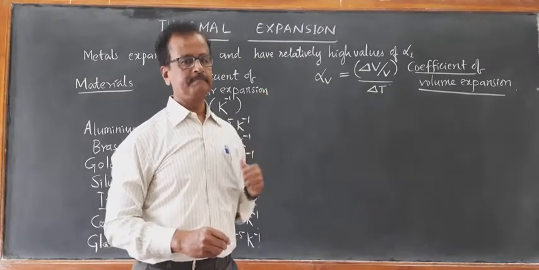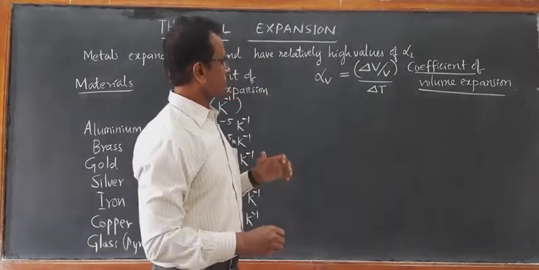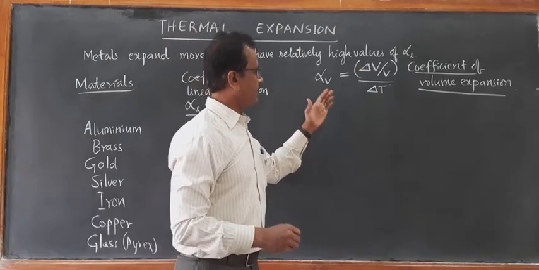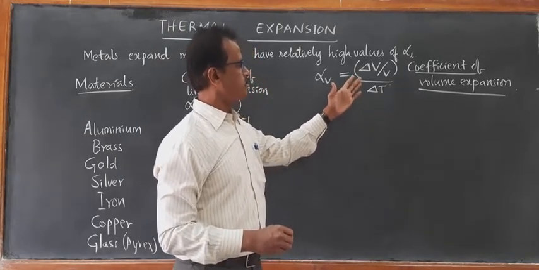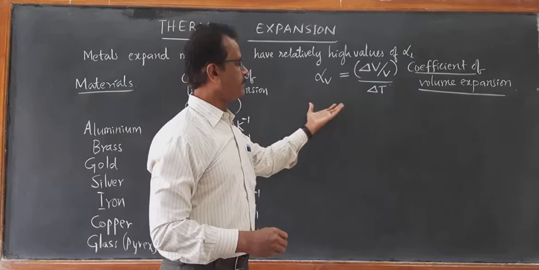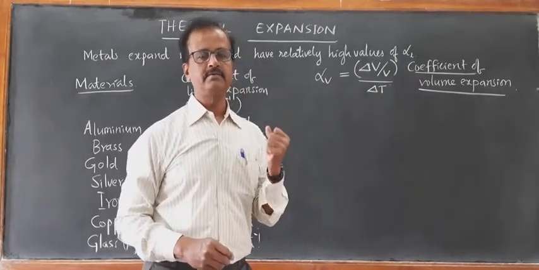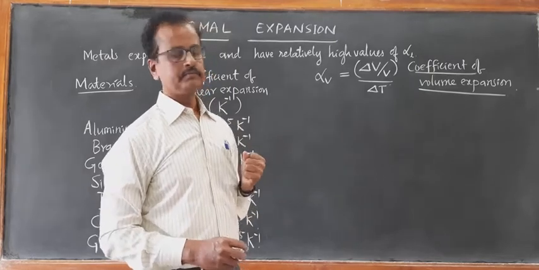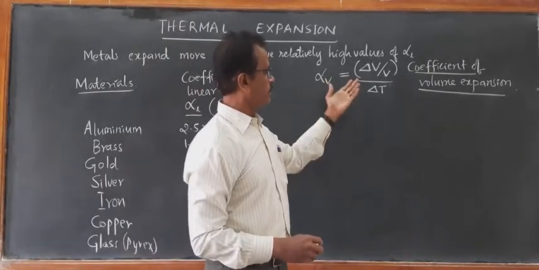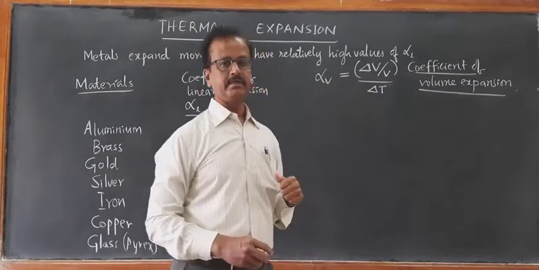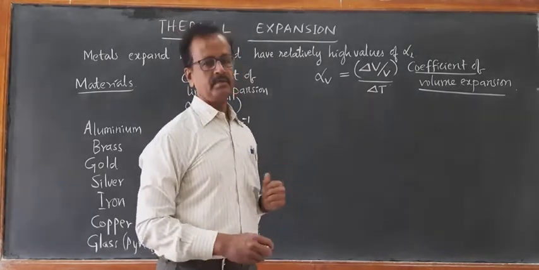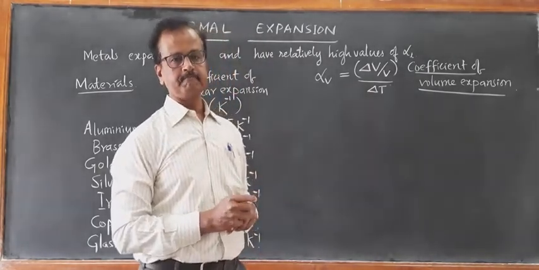The coefficient of volume expansion can be found for solids, liquids as well as gases. So change in volume per unit rise in temperature is called the coefficient of volume expansion, right?